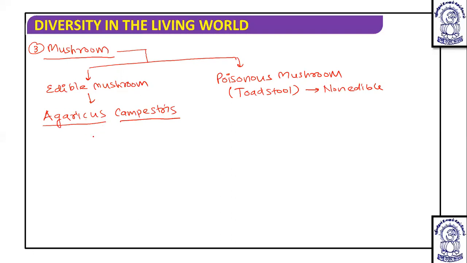Apart from this, there are other species like Agaricus bisporus. These are all edible. Agaricus bisporus is also a most delicious mushroom. Whereas when we talk about toadstool, the poisonous mushroom, the genus Amanita is famous, and the species that belongs to it is Amanita muscaria.